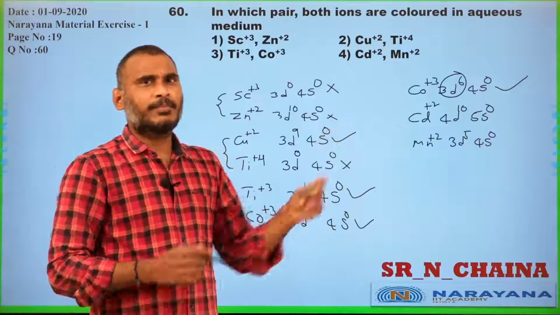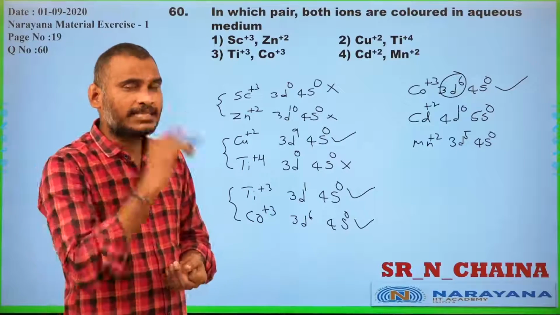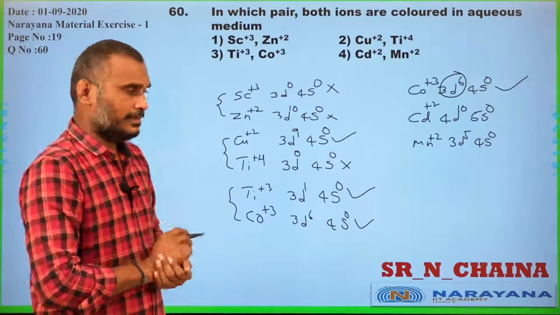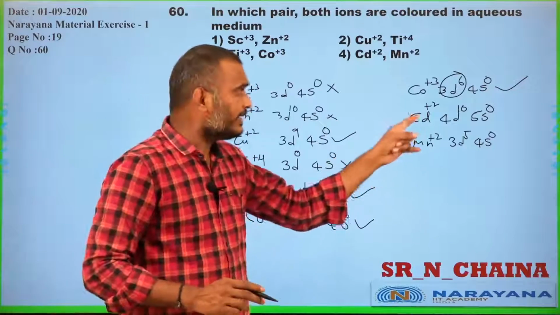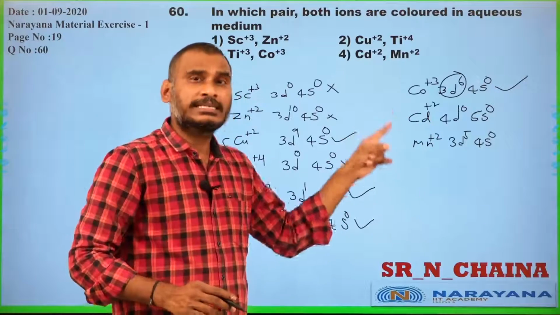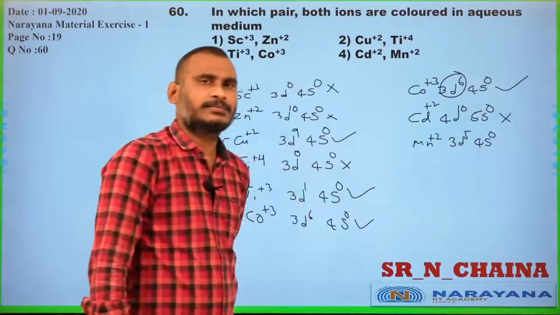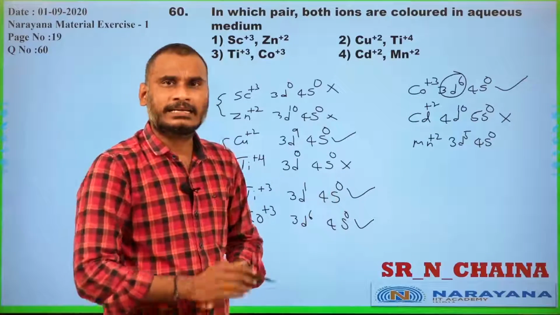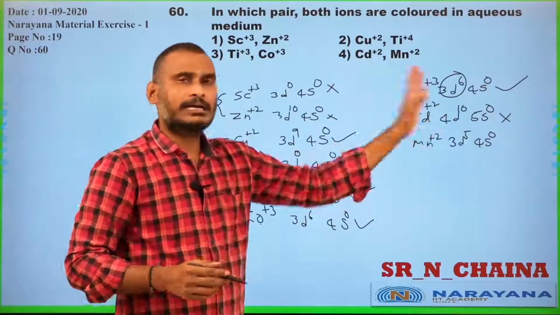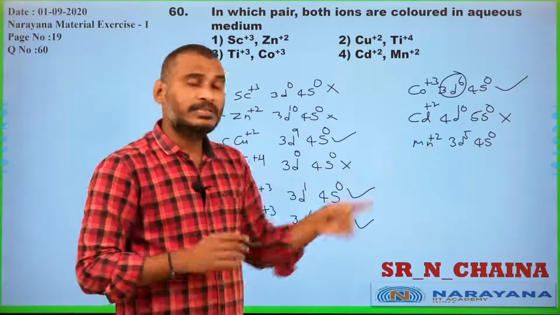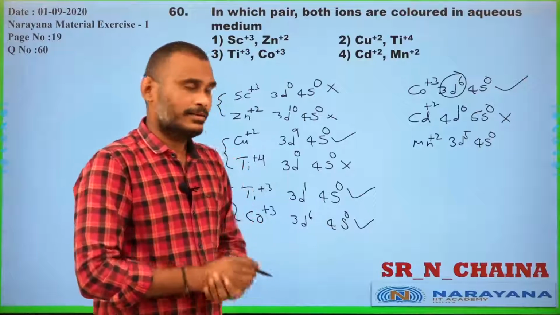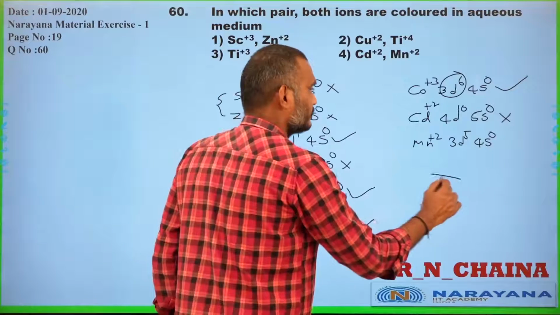Here is the important point, students. You can ask me the question. Sir, here completely filled d electrons, no dd transition occurs, that's why it is not colored. But what about this, sir, 3d5? Yes, student.